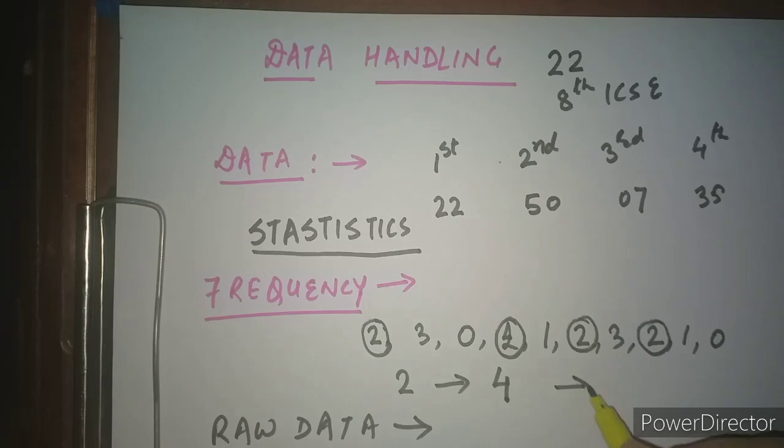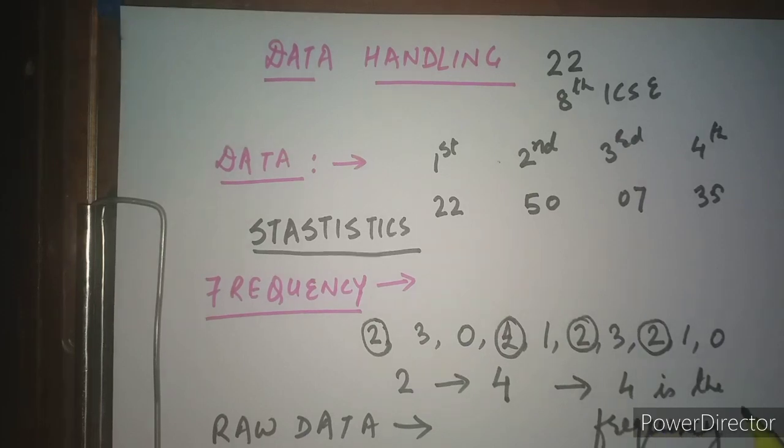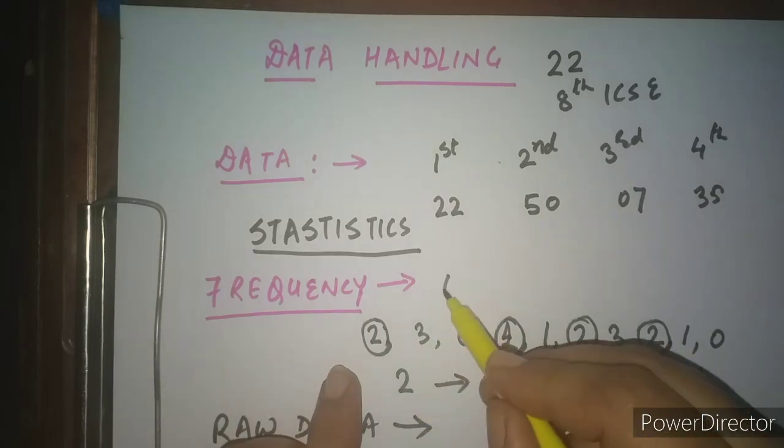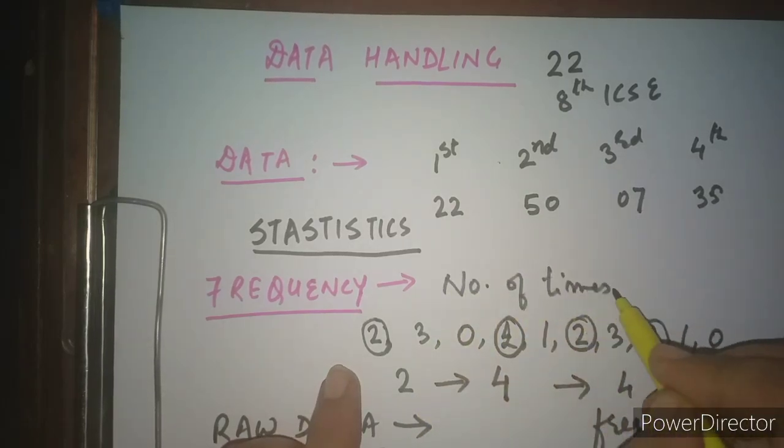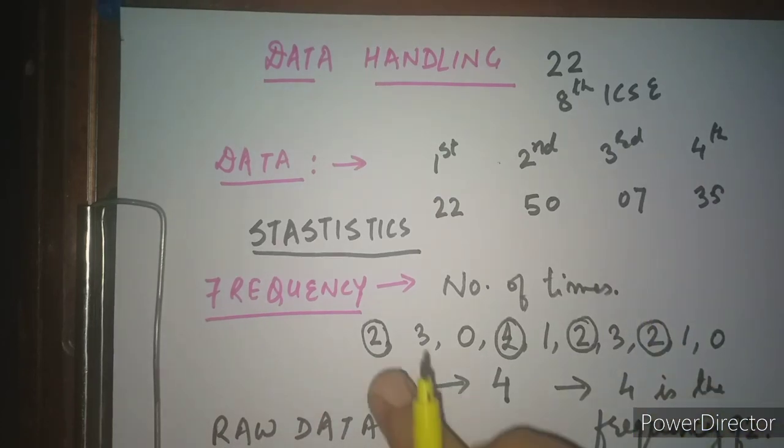It means that 4 is the frequency. Properly see this word: 4 is the frequency of 2. So actually frequency is the number of times an information occurs in a particular data.